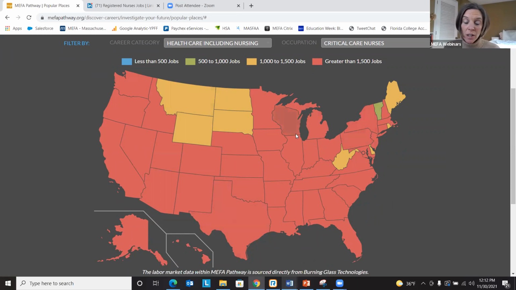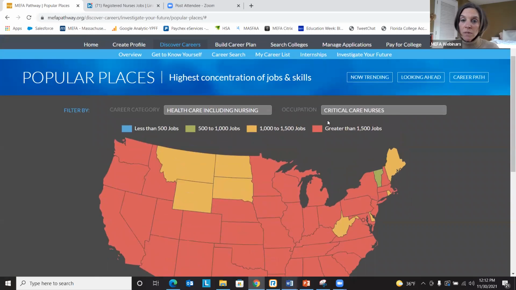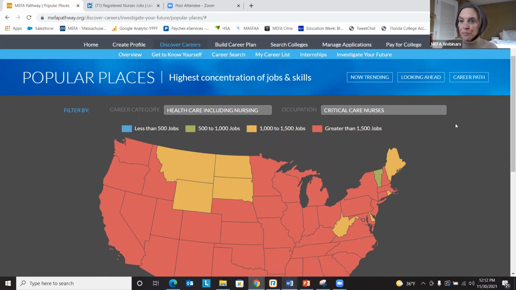So pretty much in most of the areas of the United States, the occupation of a critical care nurse is in high need. So good to know when you're thinking about, maybe you live in Massachusetts now, but you would like to move to another part of the United States and you have a particular career in mind, and you can see where the highest concentration of that job is. And also you can see the skills that are needed as well.